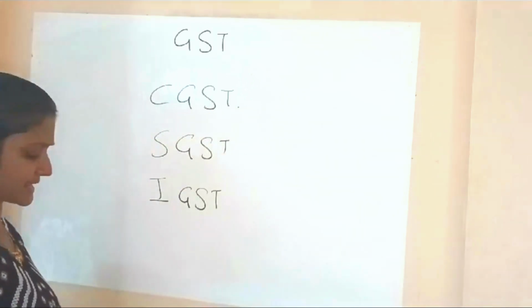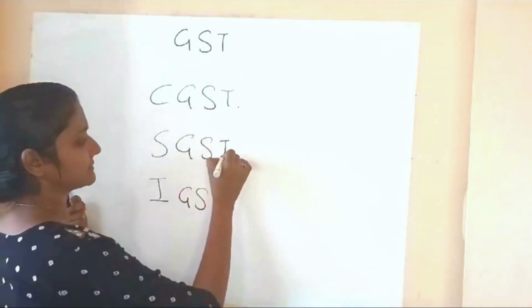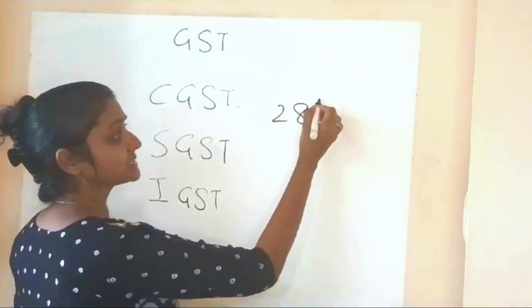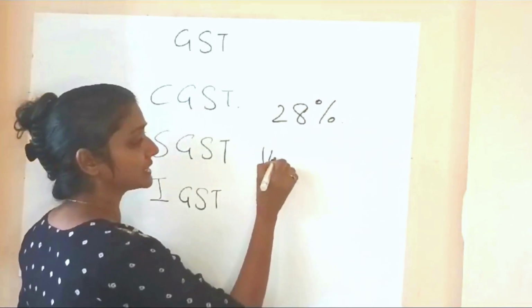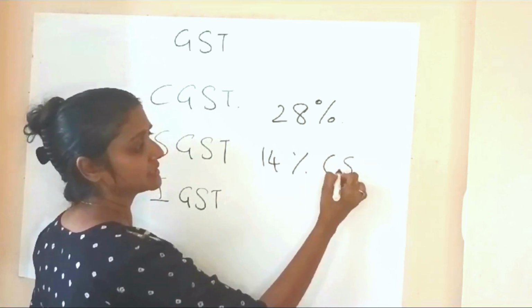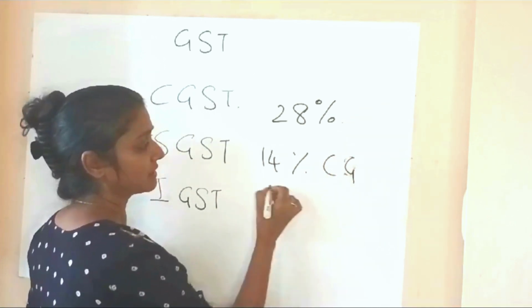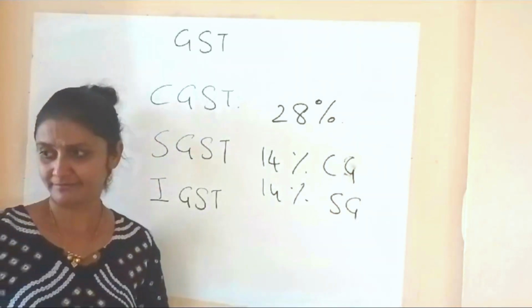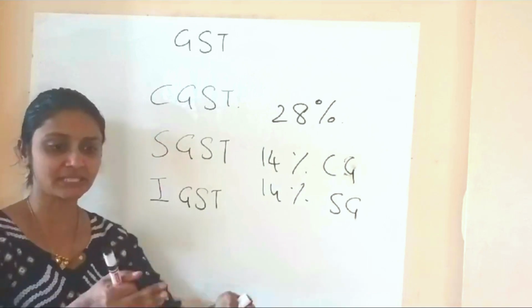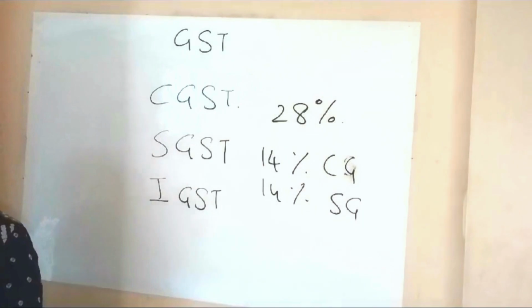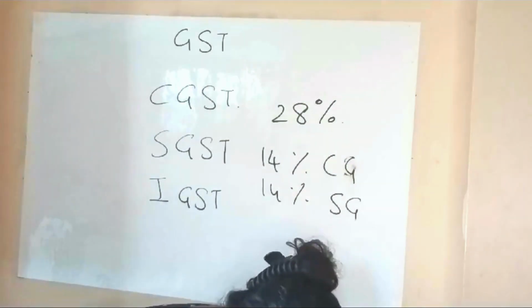So suppose they are saying find out SGST and they say that GST is 28%, then 14% will go to central government and the remaining 14% will go to state government. So you have to divide. When GST is given 5% then divide 2.5. If they give 18%, 9 you divide it. This is how it works. Simple? Yes? Very good.